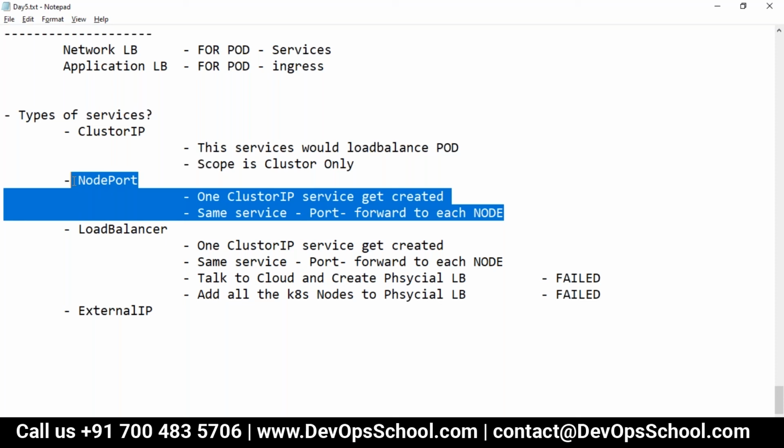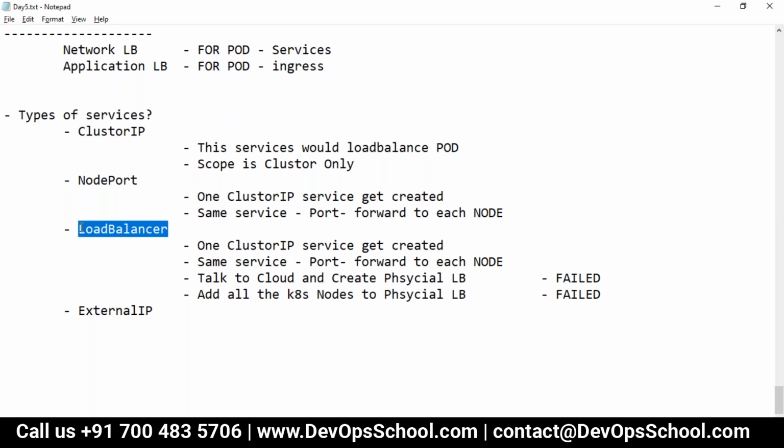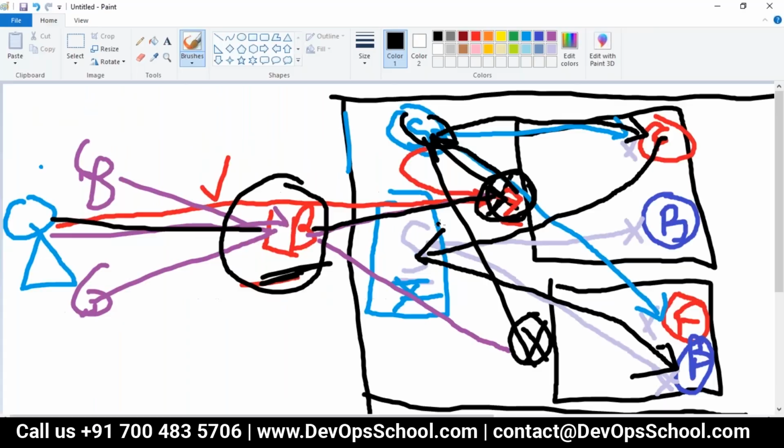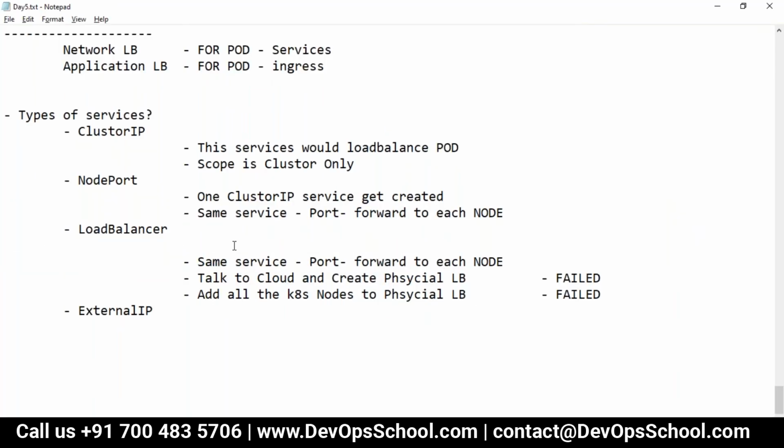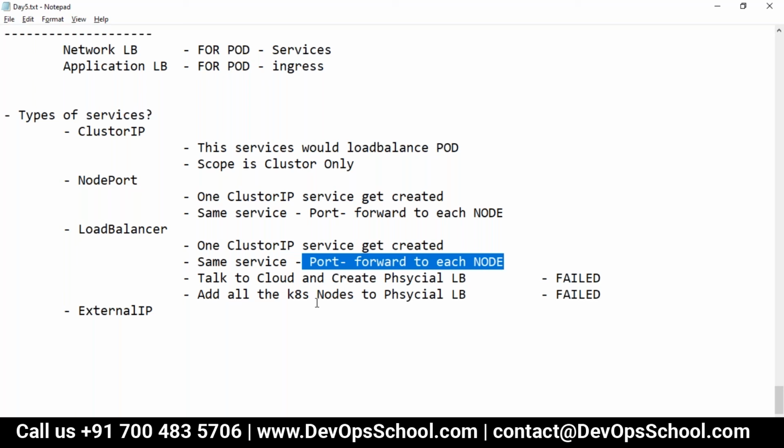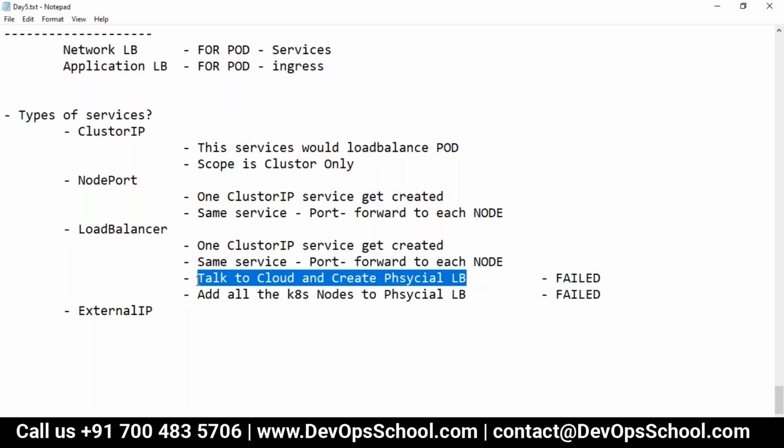Now guys, there's one more type which is called load balancer. What happens when you directly choose the service type load balancer? One cluster IP service will get created like this, and this service will get exposed at the node port. Then what happens? Kubernetes itself will try to create a physical load balancer at AWS or whatever cloud you are using. So your Kubernetes will talk to AWS, Azure, or Google Cloud and create a physical load balancer.